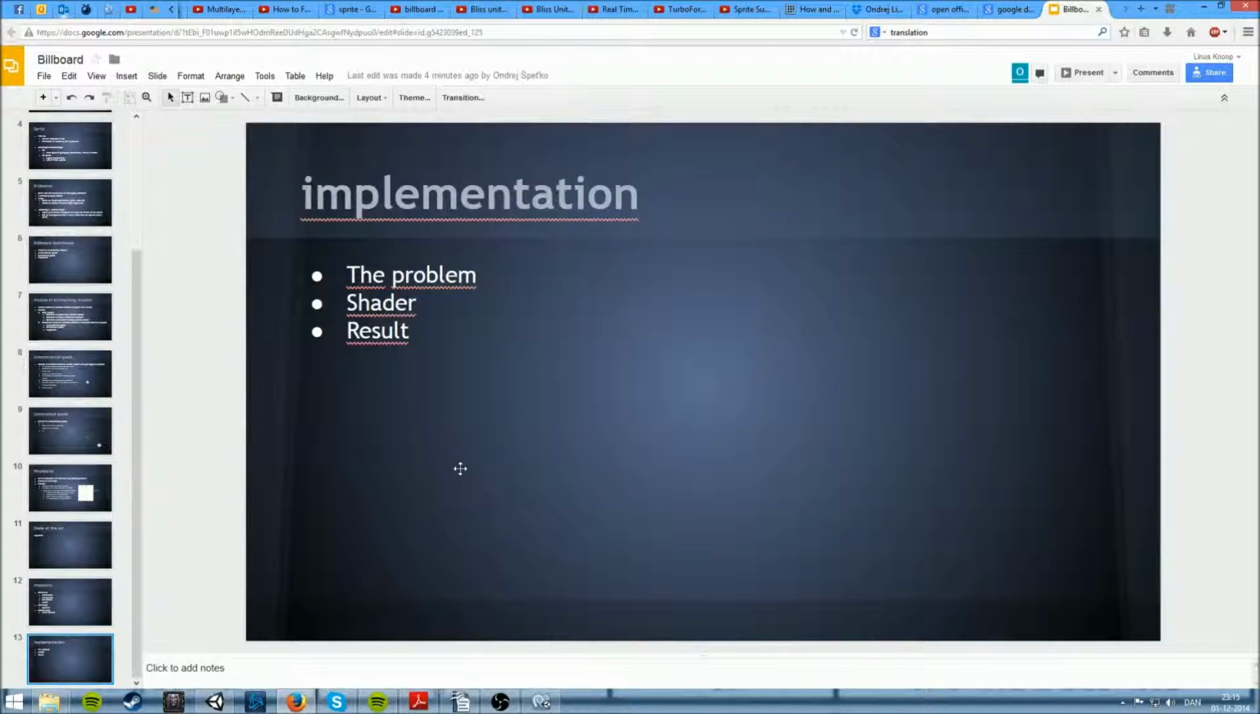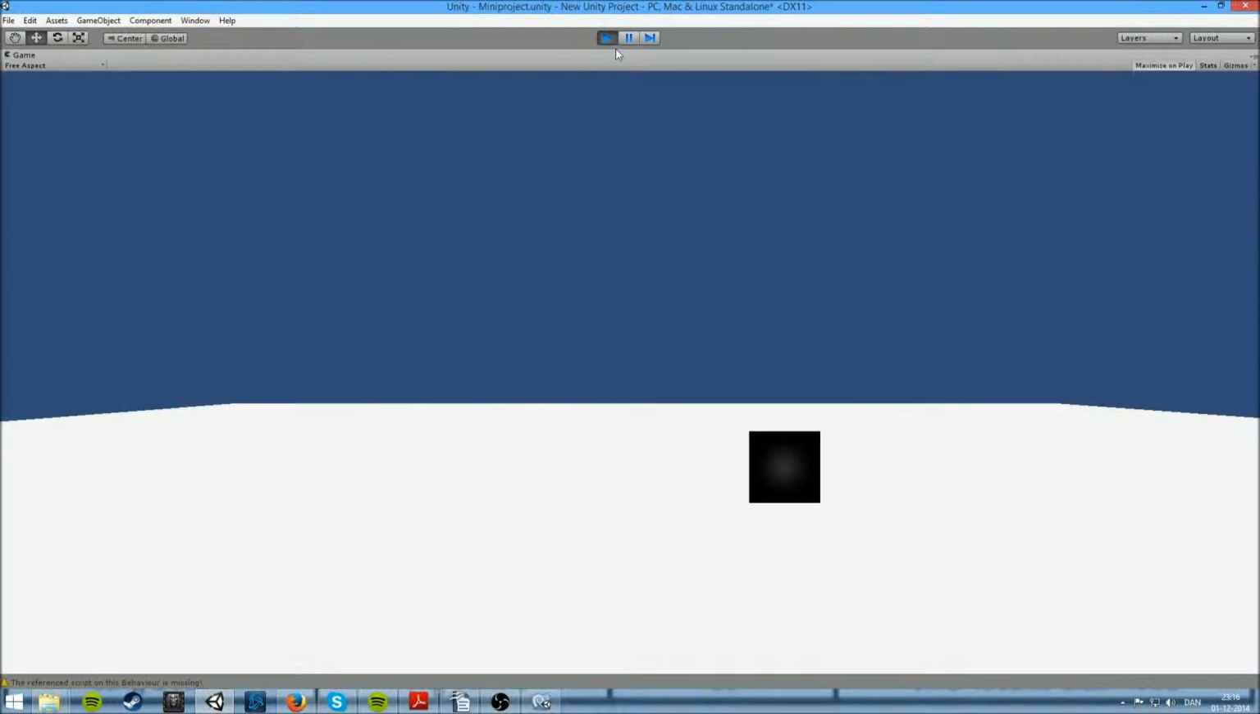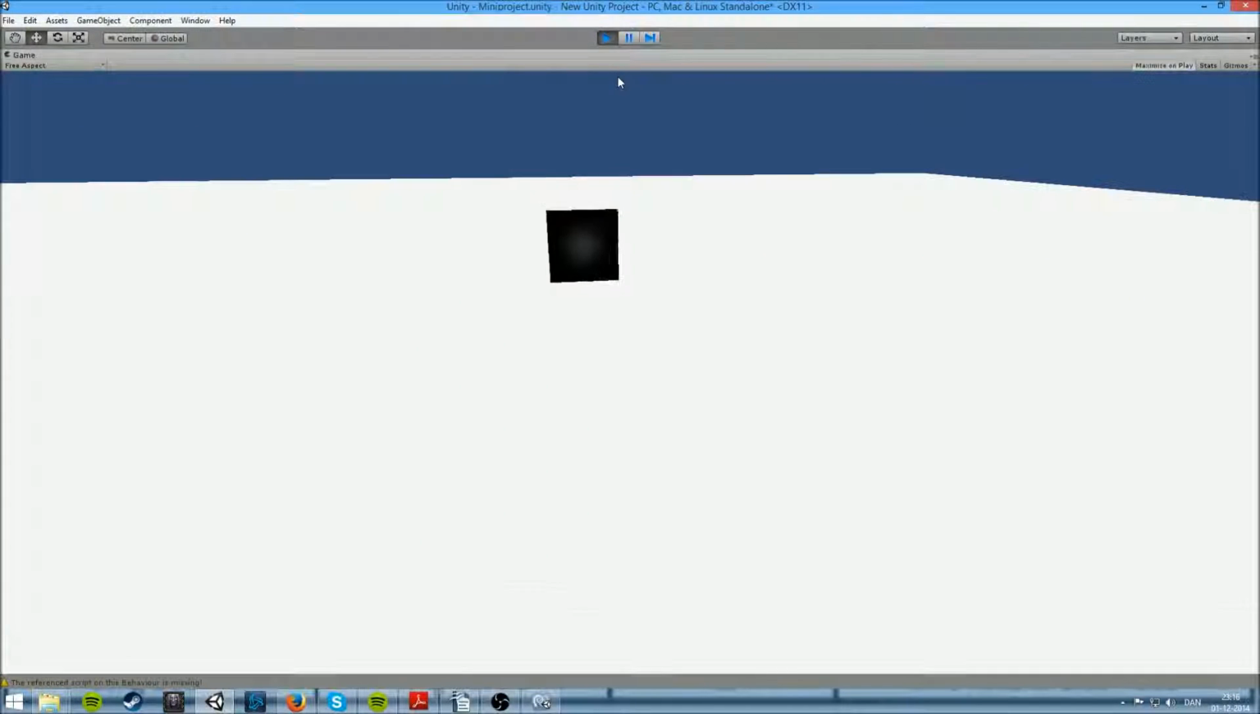The last point is the implementation, where we will run you through the problem, and then we will show you the shader that should provide a solution to this problem, and then we will show the result of the shader. So we start with the problem: we have a character that is looking at a 2D object. This, for example, could just be a sprite. This should be turned into a billboard that should make us believe that it's a 3D object.